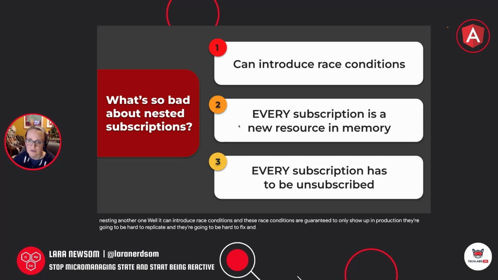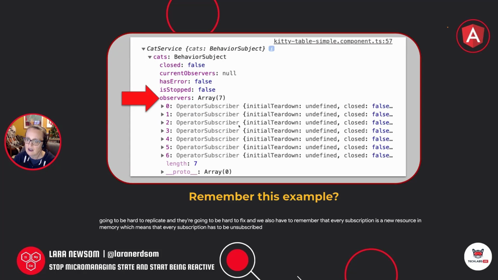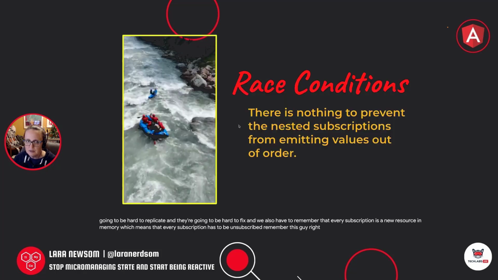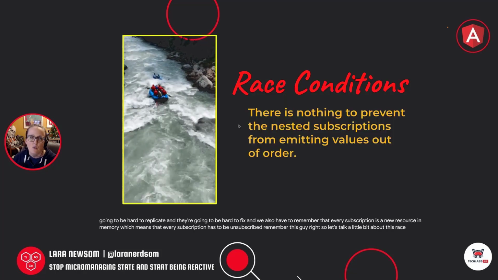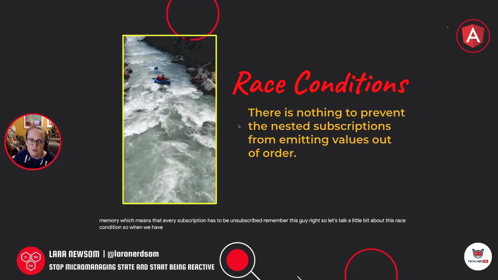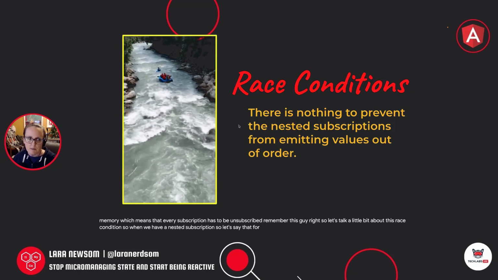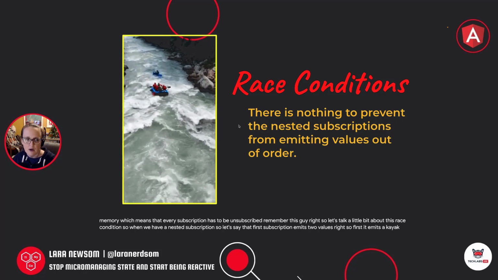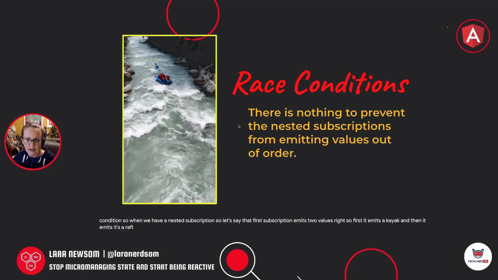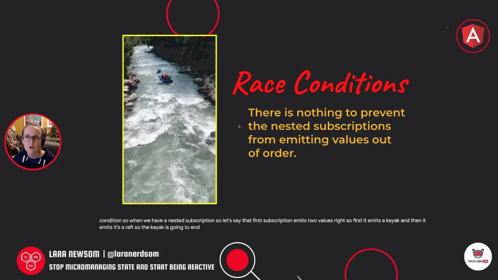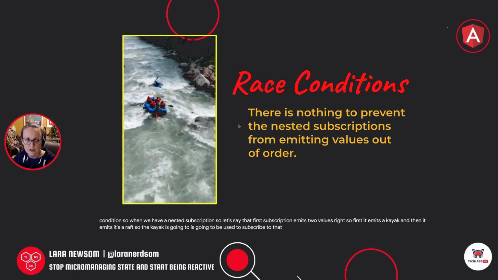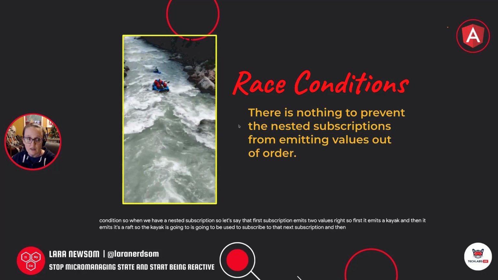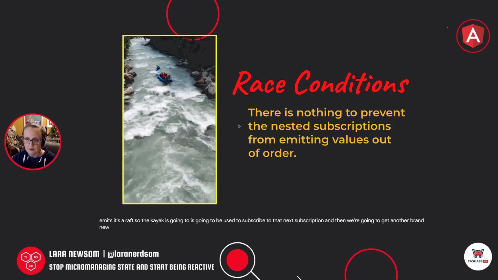And we also have to remember that every subscription is a new resource in memory, which means that every subscription has to be unsubscribed. Remember this guy? Right. So let's talk a little bit about this race condition. When we have a nested subscription, let's say the first subscription emits 2 values. First it emits a kayak, and then it emits a raft. The kayak is going to be used to subscribe to the next subscription, and then we're going to get another brand new subscription when the raft comes in.